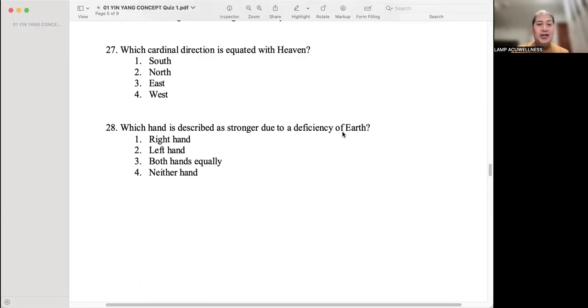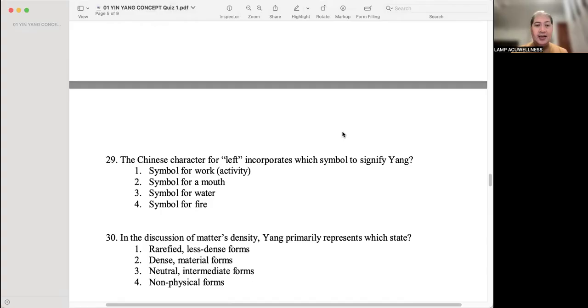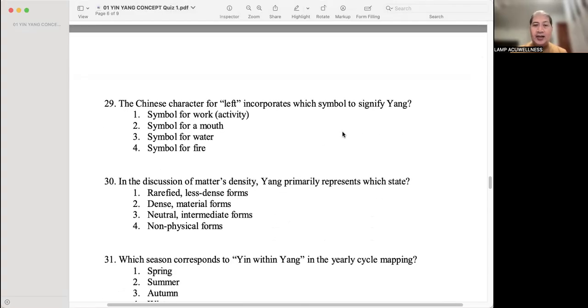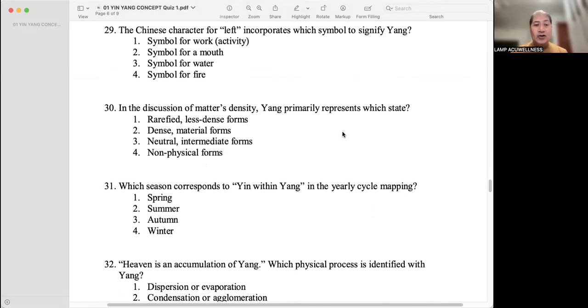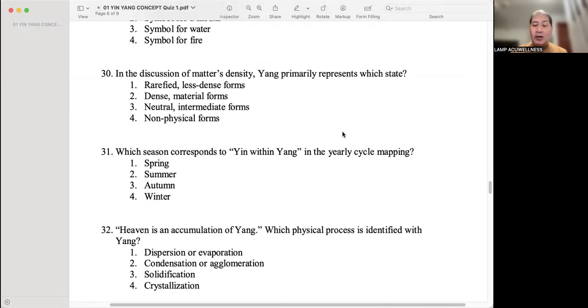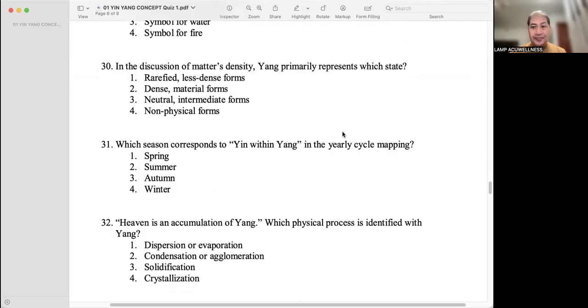Which hand is described as stronger due to a deficiency of earth? That is number one, right hand. The Chinese character for left incorporates which symbol to signify yang? Symbol of work, activity. That's number one. In the discussion of matter's density, yang primarily represents which state? Number one, rarefied, less dense form.